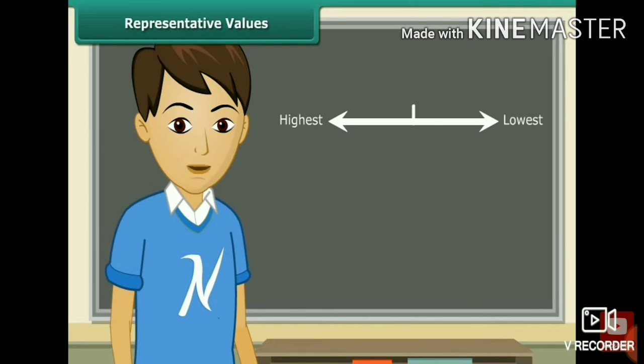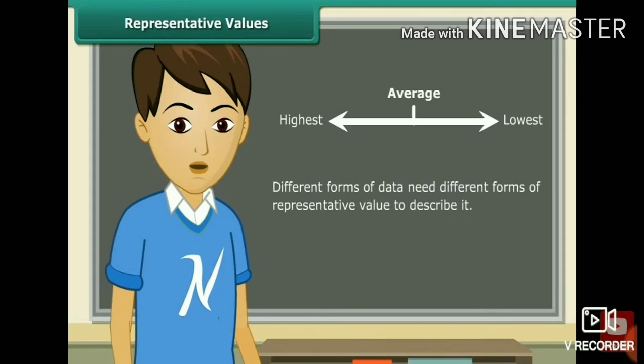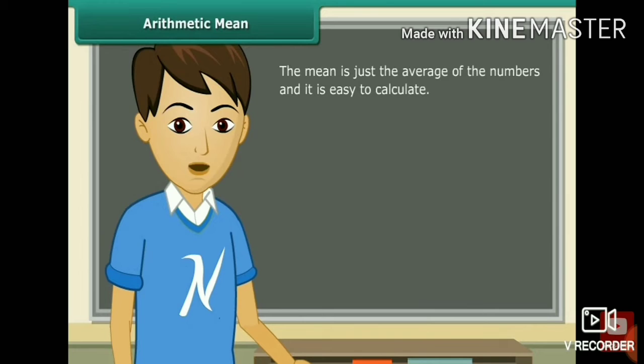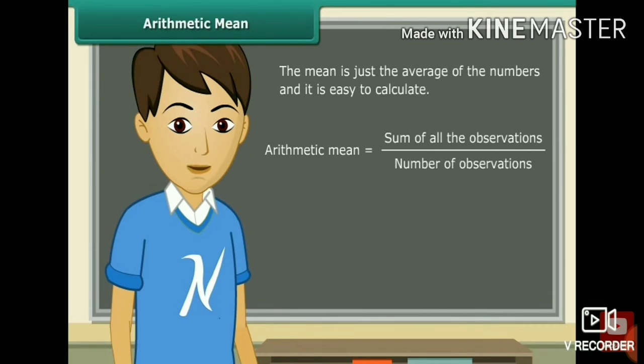The first one, the most common way of representing the values of a group of data, is called the arithmetic mean, or maybe the average. A different form of data needs a different form of representative value to describe it. In the arithmetic mean, this is just like an average of the numbers and easy to calculate. So what is the arithmetic mean? Arithmetic mean is the sum of all the observations divided by the number of observations.